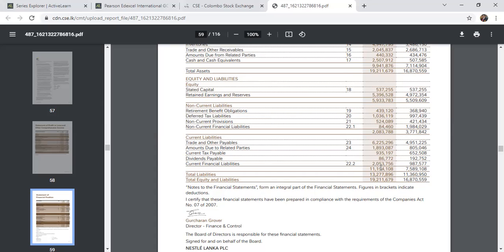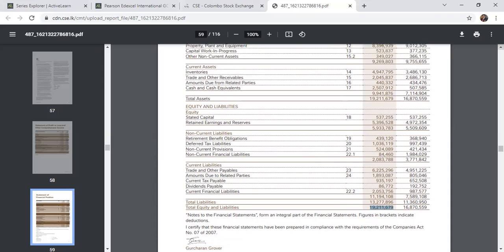You can see altogether the current liability level, the liabilities that you have to settle within one financial year, has gone up from 7.5 billion to 11.1 billion. So total liability and equity, if you add them up, is equal to 19.2 billion. You can see here the total assets figure, 19.2 billion. This figure is equal to the capital plus liability figure. That's the balance sheet formula. This is the balance sheet format, right?